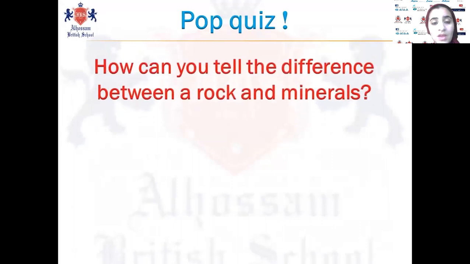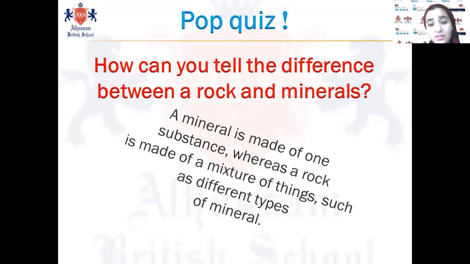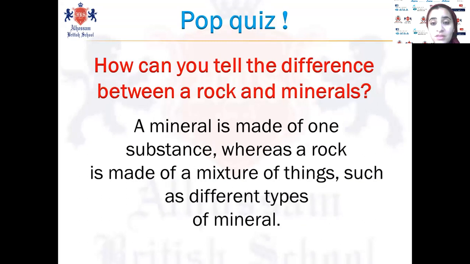How can you tell the difference between rocks and minerals? Yes, great. Rock is made of minerals, and a mineral is made of one substance, but a rock is made of mixtures of things, like different types of minerals. Great.